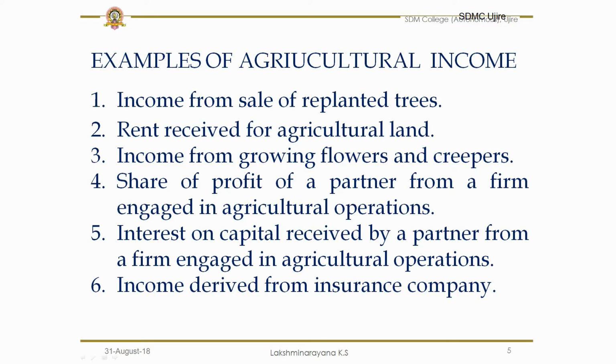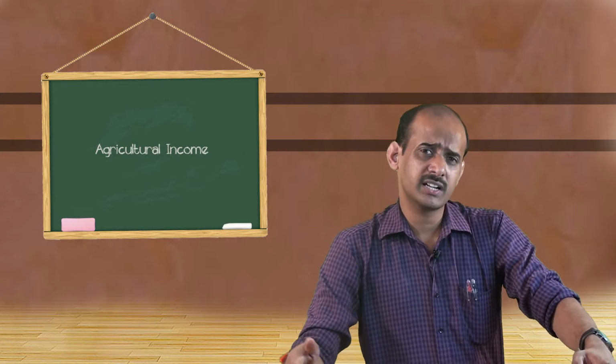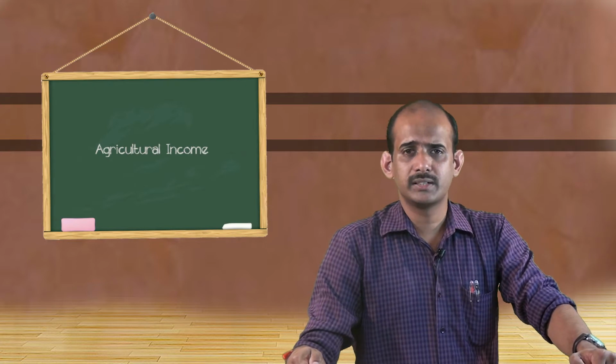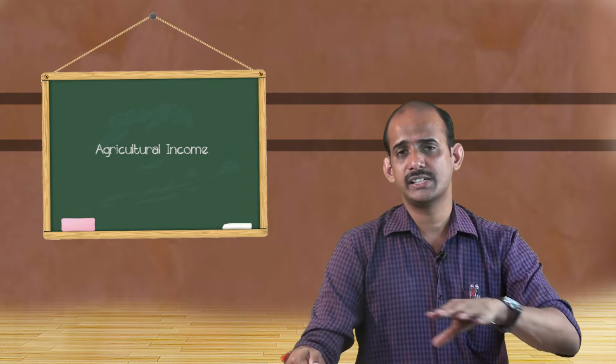And interest on capital received by a partner from a firm engaged in agricultural operations. Just like the previous case, here also a partner may contribute his amount or his money towards the partnership firm which is carrying out agricultural activities or agricultural operations. That interest on capital, whatever he receives from the partnership firm, that income is to be taken as agricultural income.